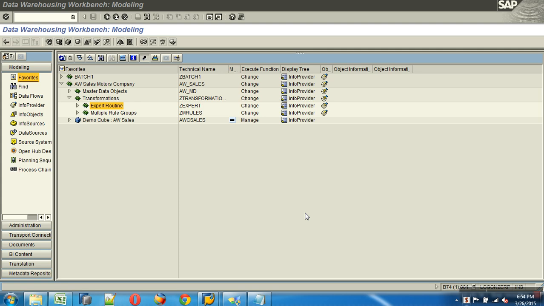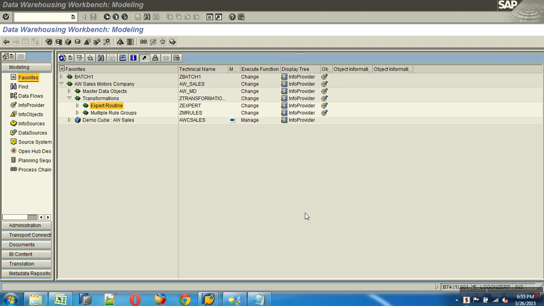So when you run the DTP, it does extraction, error handling. When it comes to transformation, if you are loading 10 records, it will process the 10 records twice, once with rule group 1, once with rule group 2. So 20 records get into the queue. Within a single transformation, we have the flexibility of having multiple rule groups. Each rule group is nothing but one set of mapping.